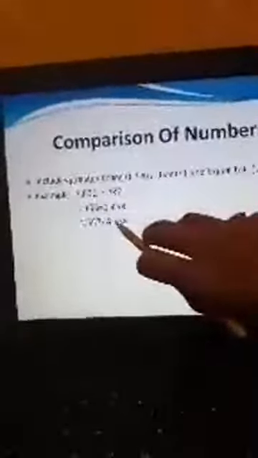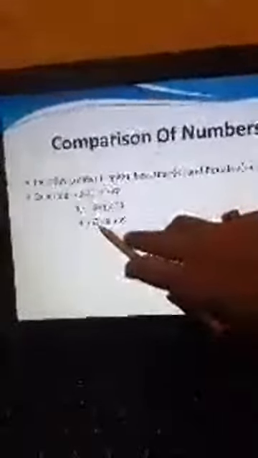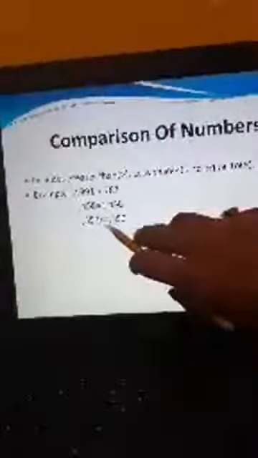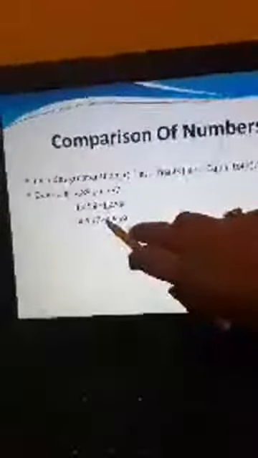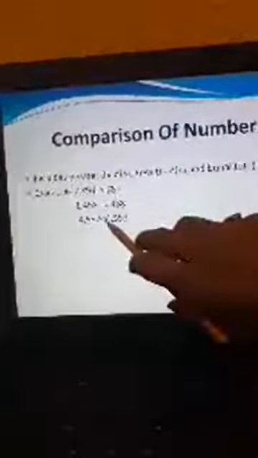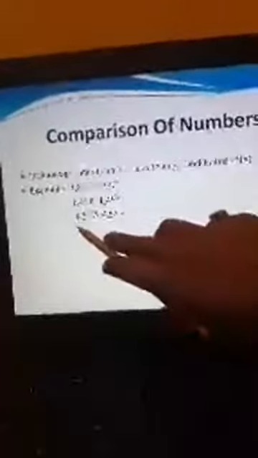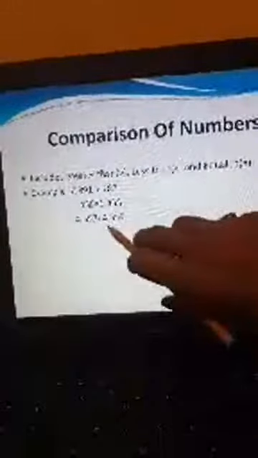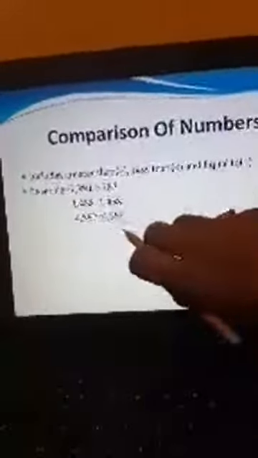Now 7 is written here and 9 is written here. So we can say 9 is greater than 7. It means that all the digits 4, 5, 5 here and also 4, 5, 5 there, all three digits are the same as this number.